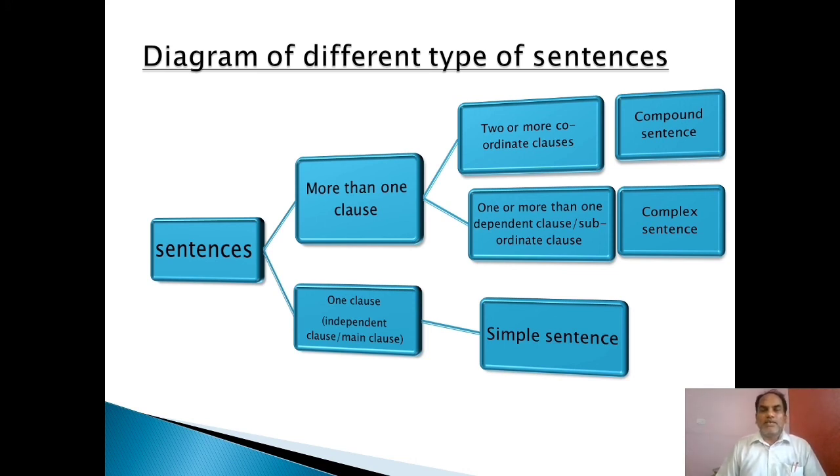I think, my dear students, you will have a clear-cut idea about the types of sentences, so that you can know whether a sentence is a simple sentence, compound sentence, or complex sentence.